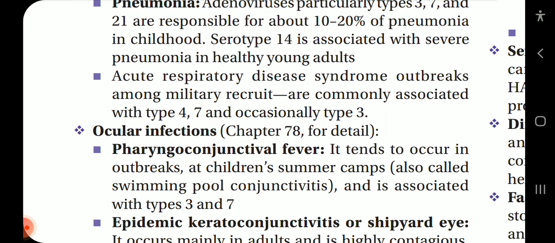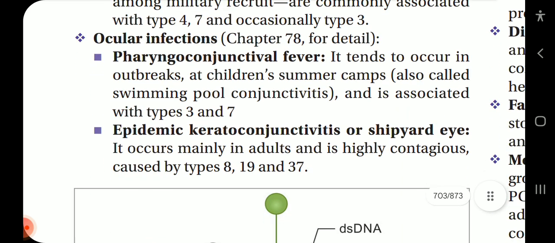Acute respiratory disease syndrome outbreaks among military recruits are commonly associated with types 4, 7, and occasionally type 3. Now, the ocular infections. Pharyngoconjunctival fever tends to occur in outbreaks at children's summer camps, also called swimming pool conjunctivitis, and is associated with types 3 and 7.